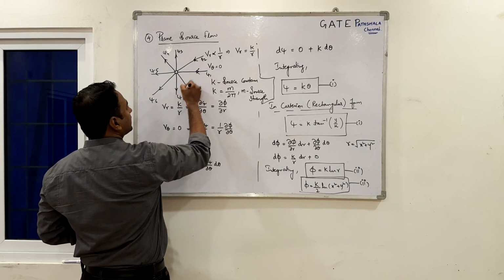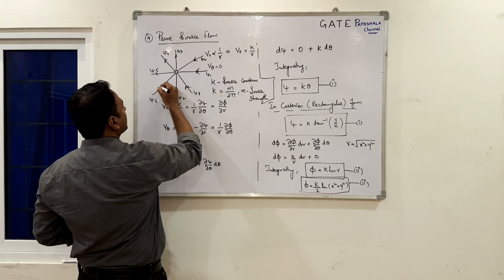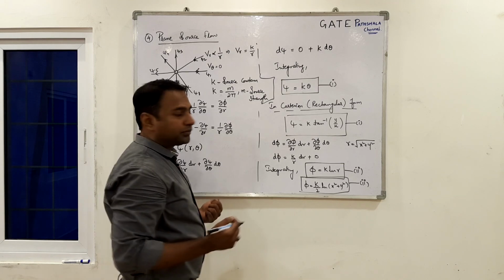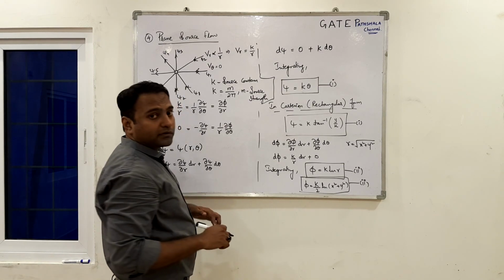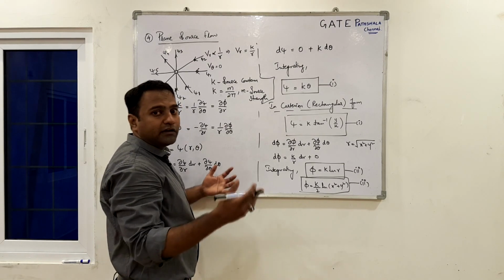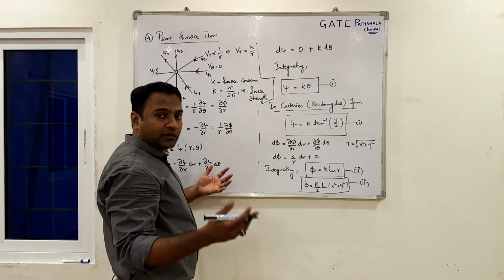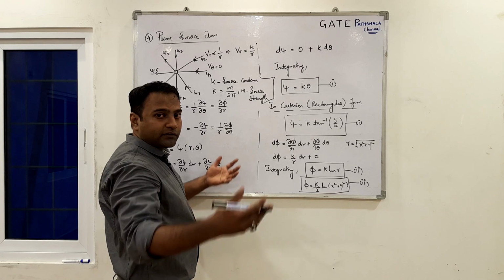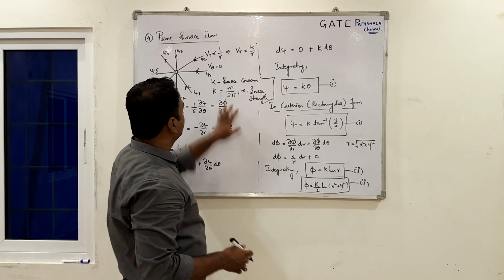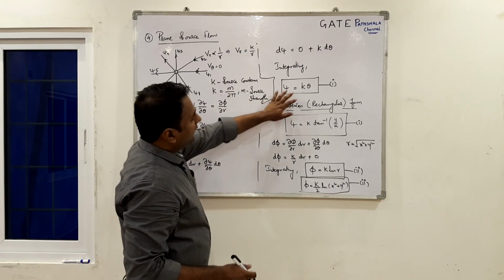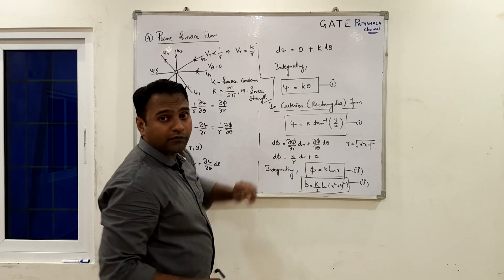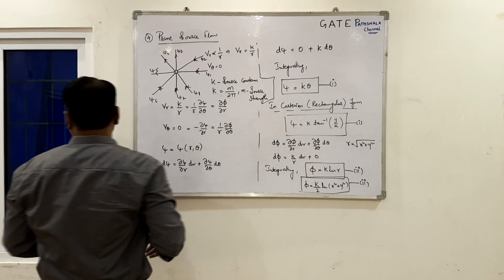If it is the sink, it is going to absorb. Since the source was emanating the fluid away from the center, the sink will have negative strength, so it will absorb the fluid. So, you will replace that k with minus k everywhere, and you get the sink flow equations.